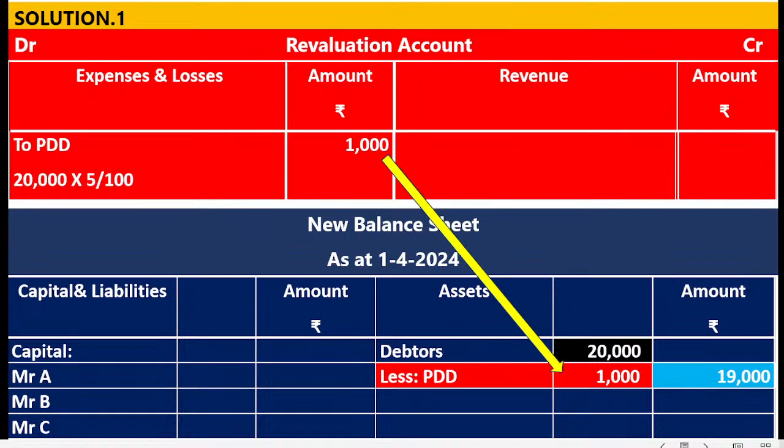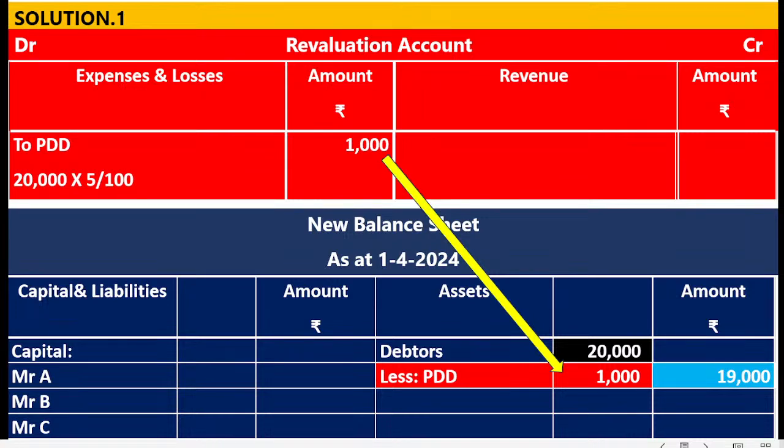So now overall, for increase in the PDD, journal entry: revaluation account debit to PDD. If you want to solve this question by using a technique, increase in the PDD, write on the debit side; decrease in the PDD, write on the credit side of the revaluation account.